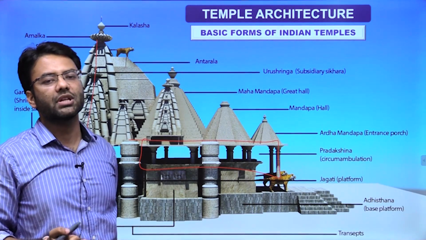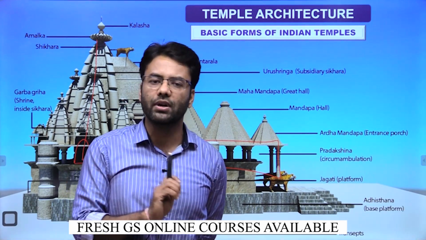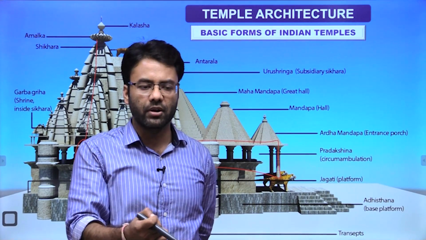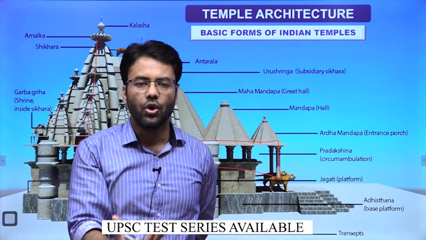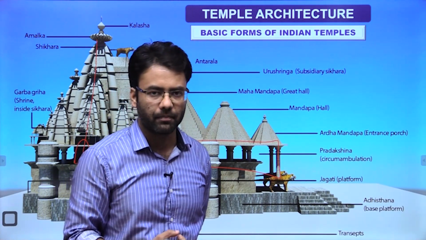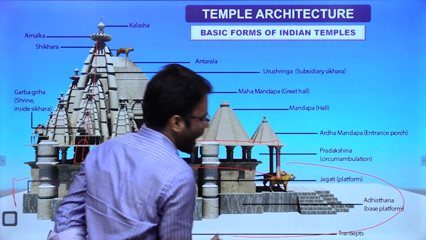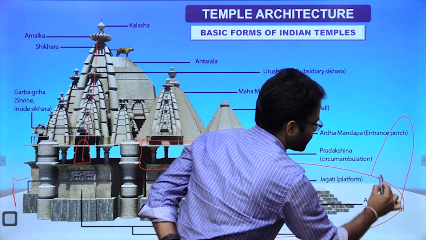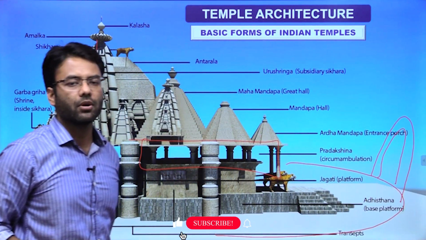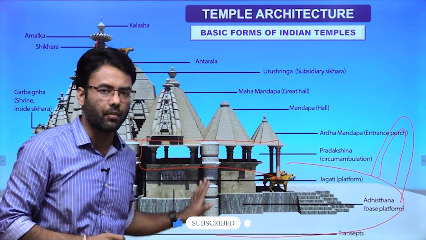One more unique feature of the South Indian or Dravida style is that the temples are surrounded by a boundary wall. Once the temple is surrounded by a boundary wall, you need an entrance also. The entrance in the Dravida style of temple architecture is called Gopuram. So you will have this whole wall around the temple, and here you will have an entry point for the temple, called Gopuram. These are some of the varying and common features.